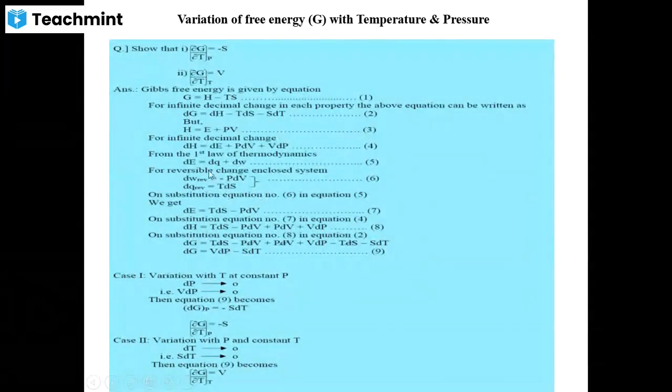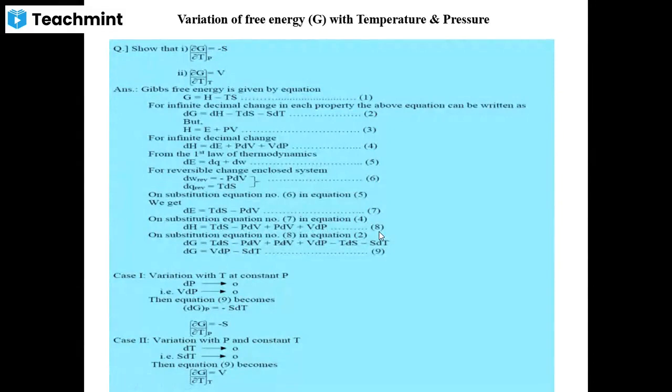We have to substitute this equation in equation number 5. You will get dE is equal to TdS minus PdV. On substituting equation number 7 in equation number 4, what is it? dH is equal to dE plus PdV plus VdP. Here we substitute for dE. Then you will get dH is equal to TdS minus PdV plus PdV plus VdP. This is equation number 8.